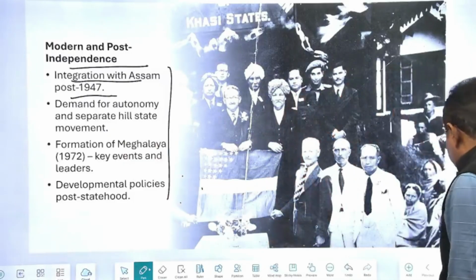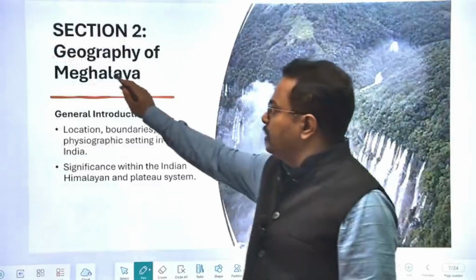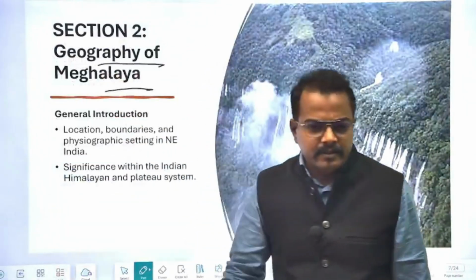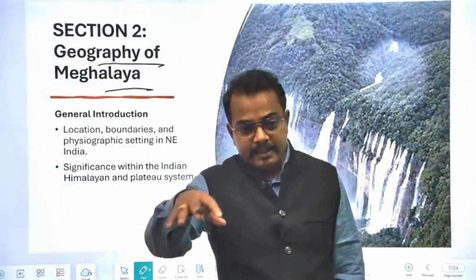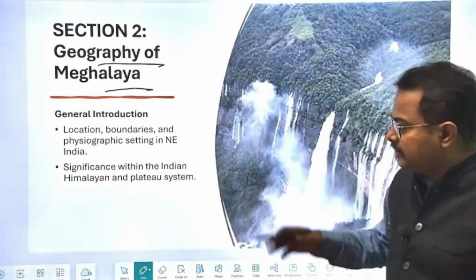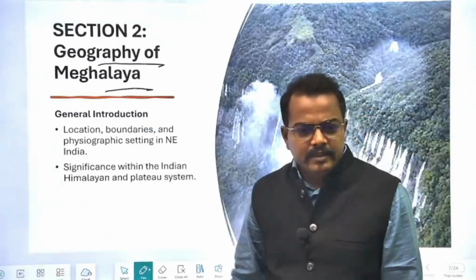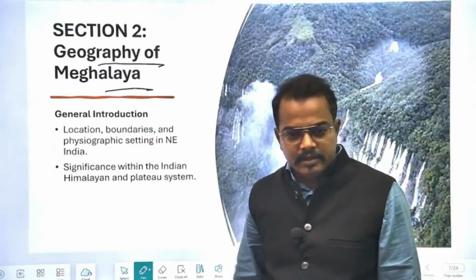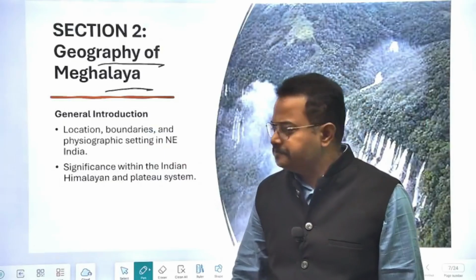Now coming to the second section, that is geography, which is again a very important section, because Meghalaya has a very diverse landform, a very different kind of climatic pattern, and is extremely unique in the way the rain occurs here. So everything is different here.